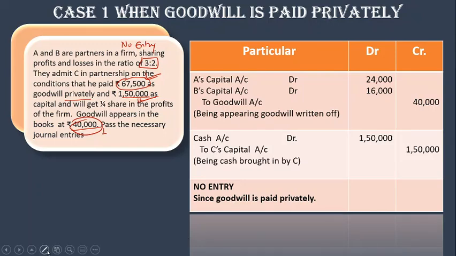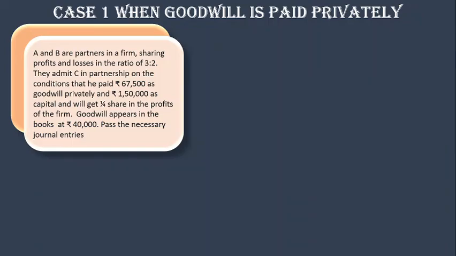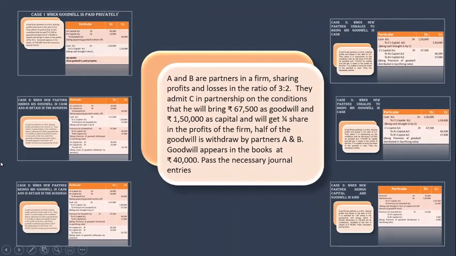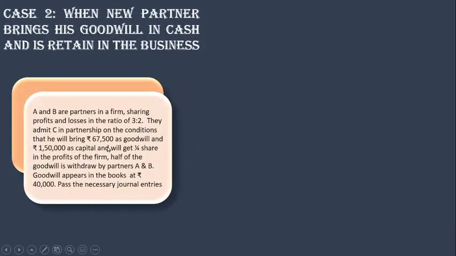Okay, now moving ahead to the next part, which says, well, when a new partner brings his goodwill in cash and it is retained in the business. So here again we have 40,000 of goodwill which is appearing in the books of account. The capital amount is 1,50,000. 67,500 is the goodwill which he brings in. 3 is to 2 is the ratio of A and B.